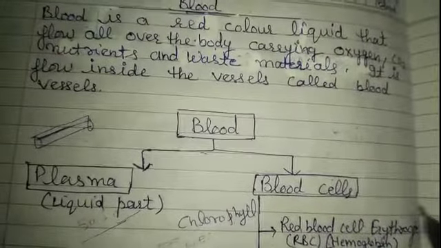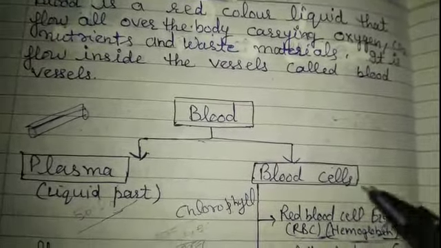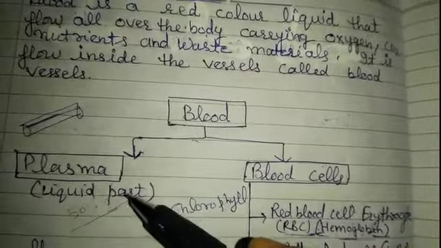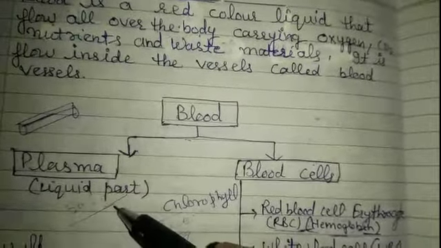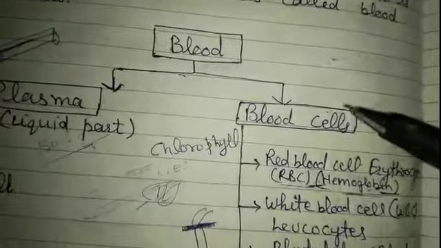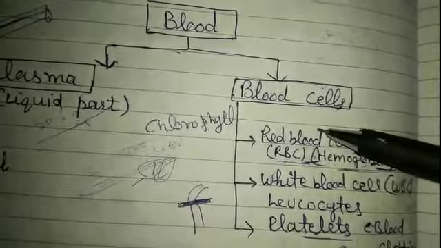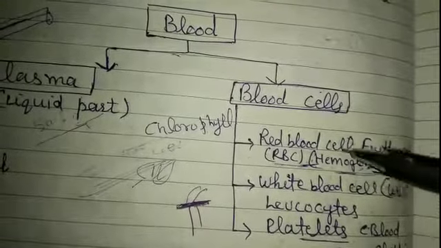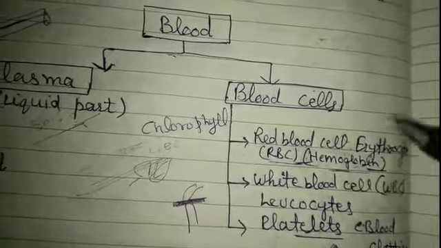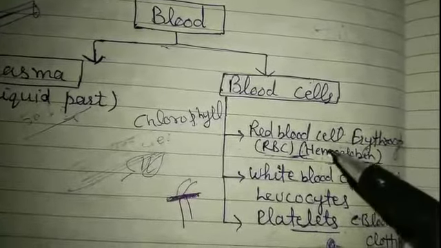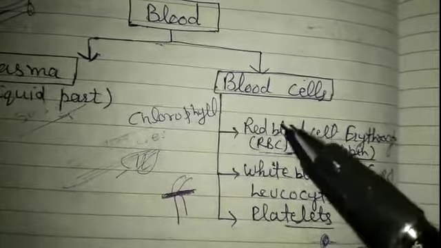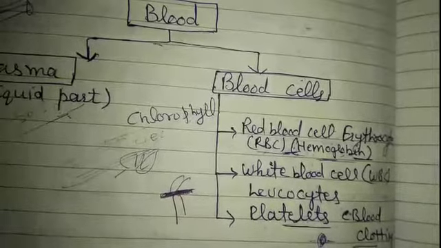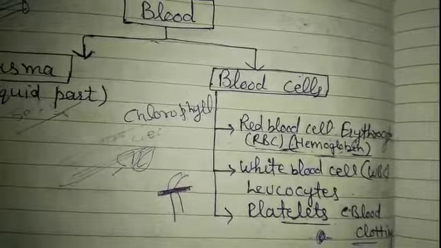Blood has two components, plasma and blood cells. Plasma is the liquid part of the blood. It is about 50 to 55% of the blood. And the second component is blood cells. Blood cells are of three types: red blood cells, white blood cells and platelets. Red blood cells are red in color due to the presence of hemoglobin, and the function of hemoglobin is to conduct oxygen and carbon dioxide from one place to another, from lungs to all the body parts.